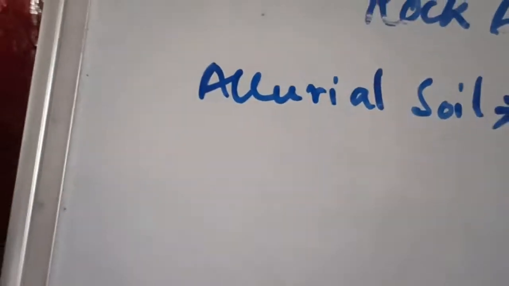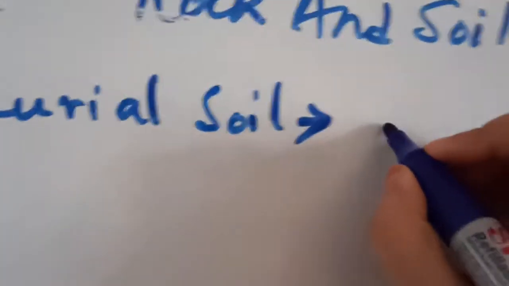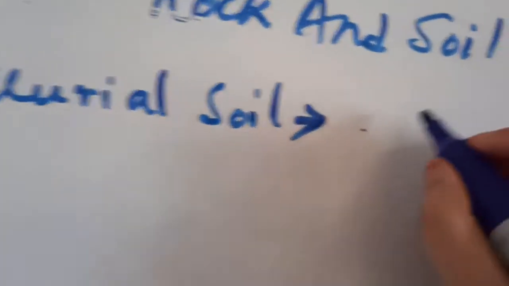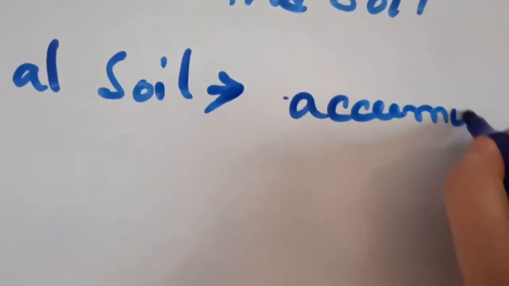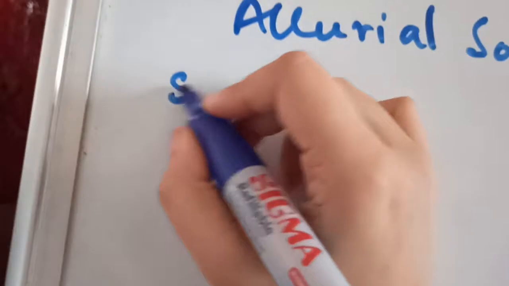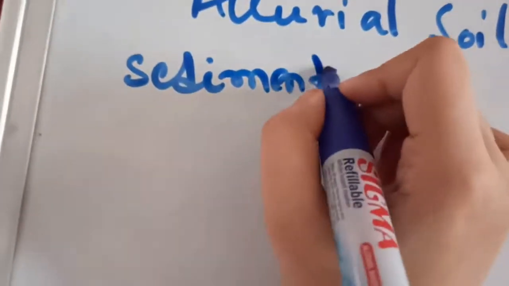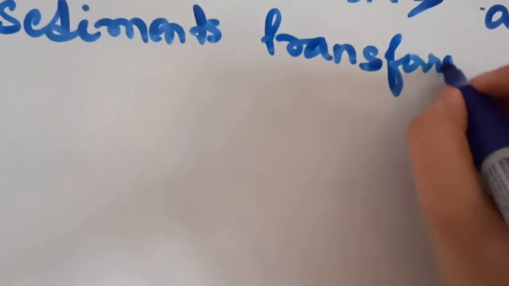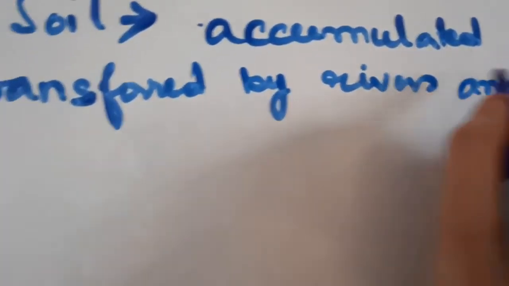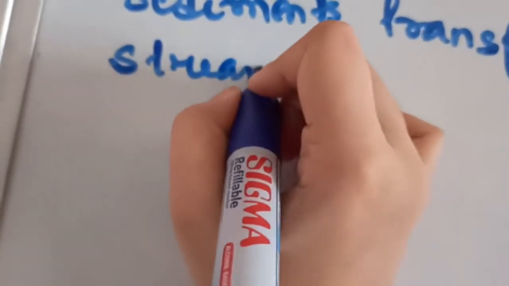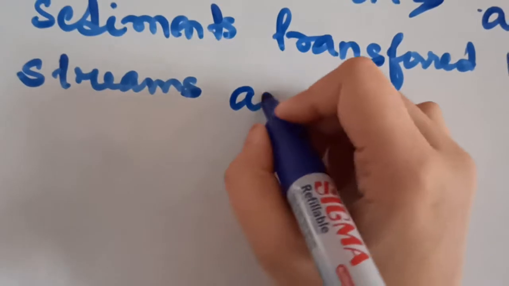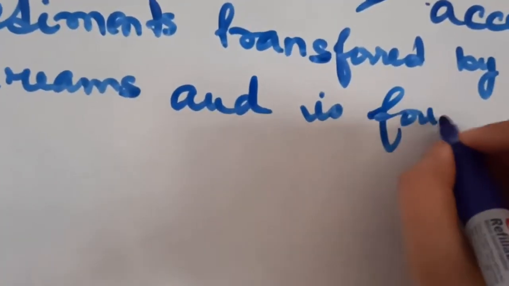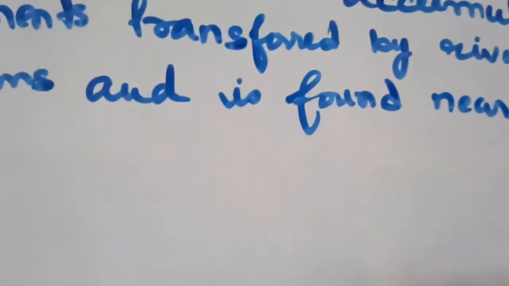So the alluvial soil is actually the accumulation of sediments transferred by rivers and streams, and is found near the river banks.